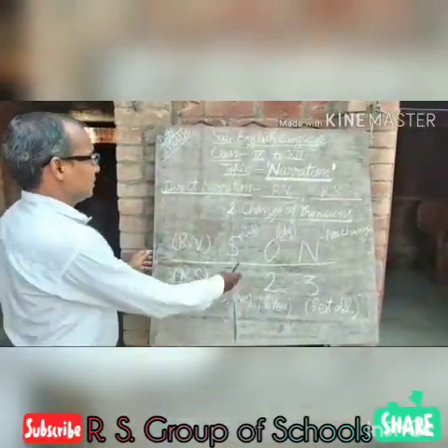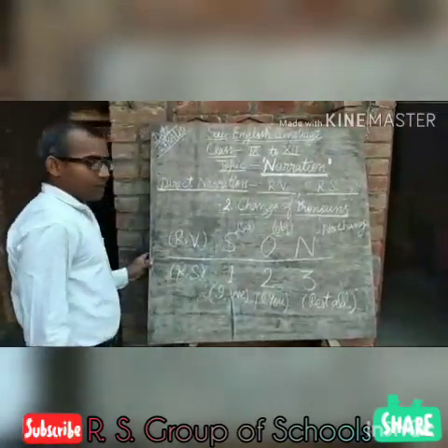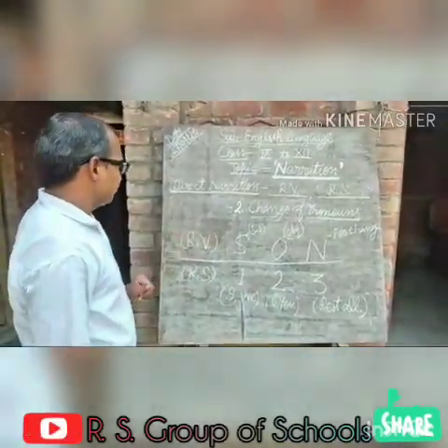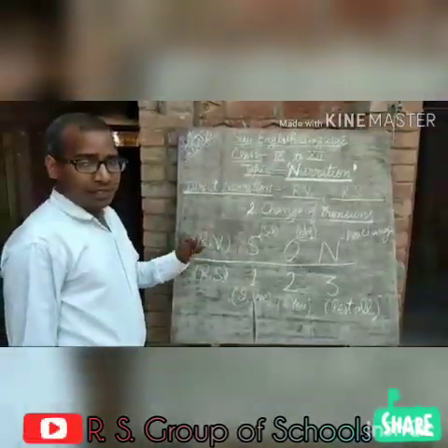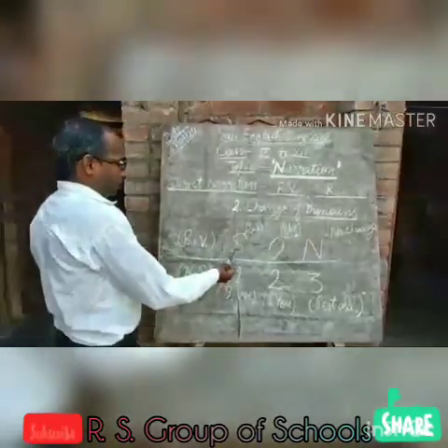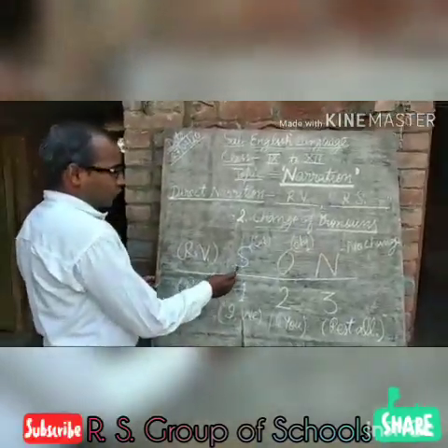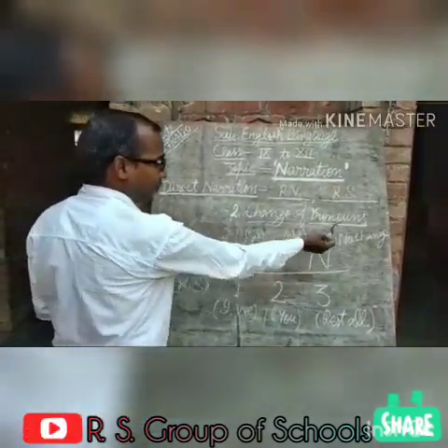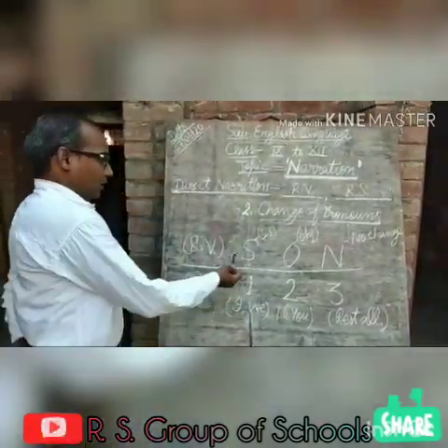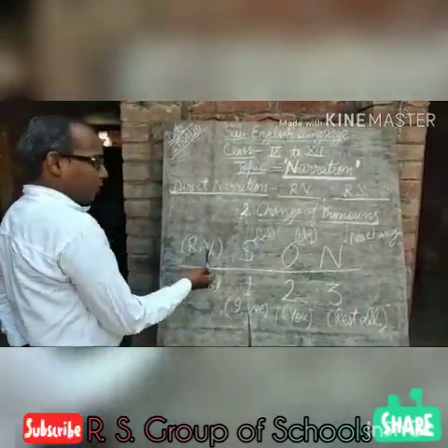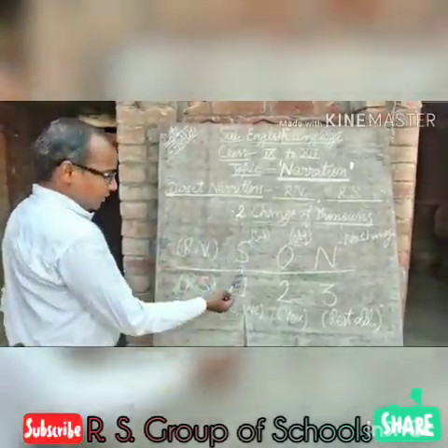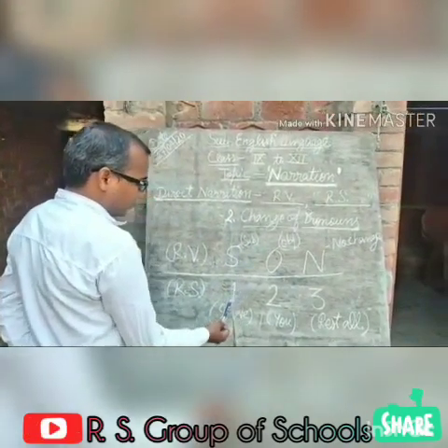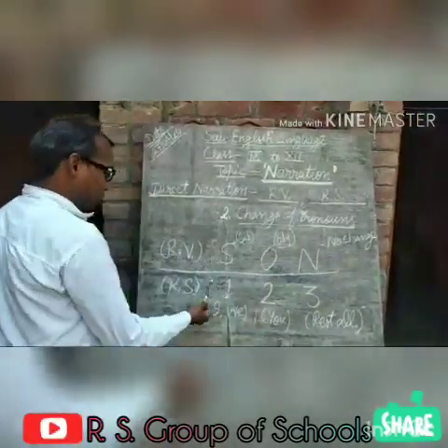So next rule is change of pronouns. How we will change the pronouns while converting into indirect narration? We will follow the rules of SON. S denotes subject, O denotes object, and N for no change. This part belongs to reporting verb, and the lower one, part 1, 2, 3, belongs to reported speech.